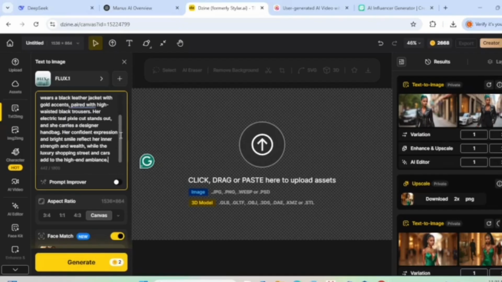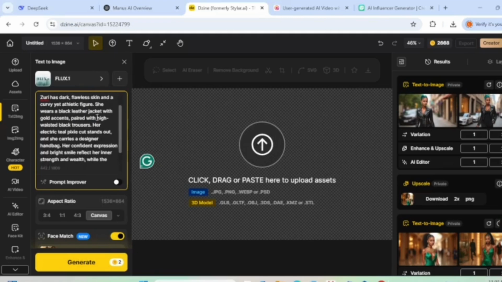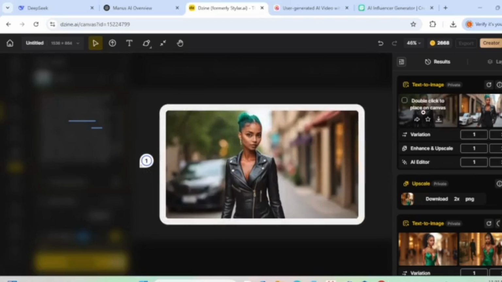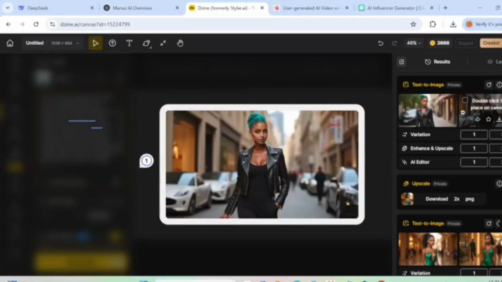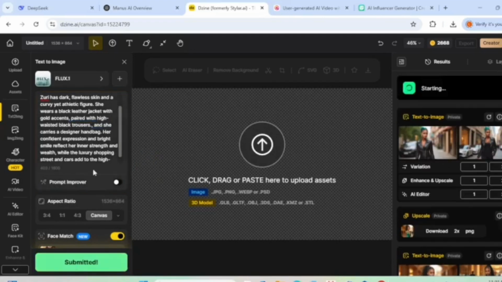Okay, I want to remove something here because these were prompts for something else. Okay, this one, I want her electric teal pixie cut stands out. This is her hair. I don't want her to have that hair, so I'm going to remove that one, because if we leave it there, it's going to come out with this color, and you can see it is coming out with this color. This was from another thing that I was doing, so we're going to remove that one.